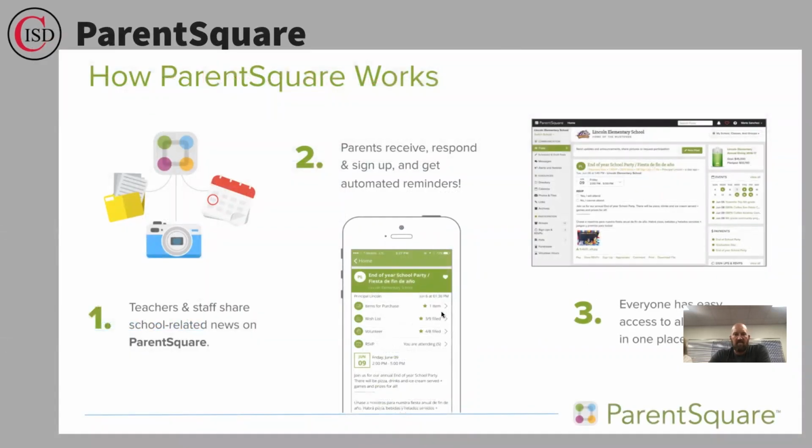This is what the parents see. They've got an app that looks just like this. They've got information that's coming up. They also can look at it at parentsquare.com. And when they log in, it looks a lot like the one that you have access to that you can look at. Theirs is more for receiving the information. Yours is more for creating that information.